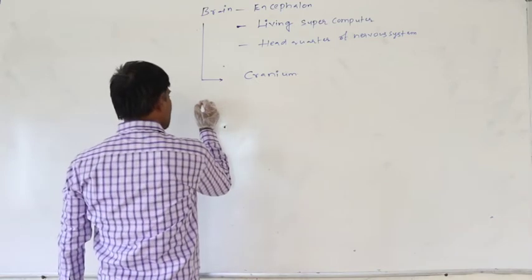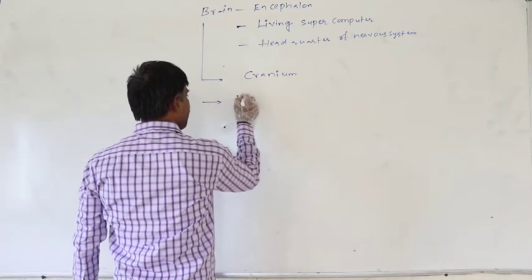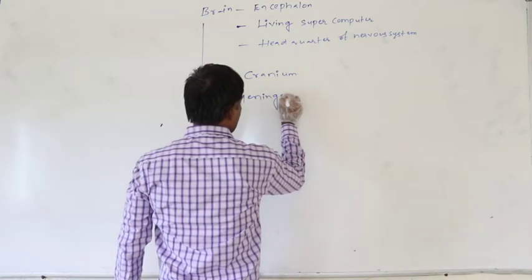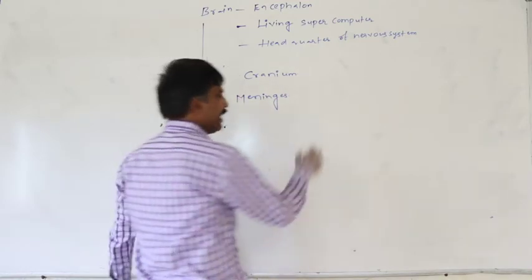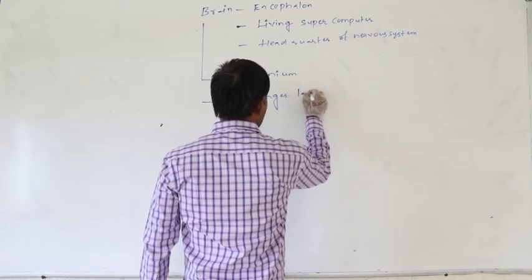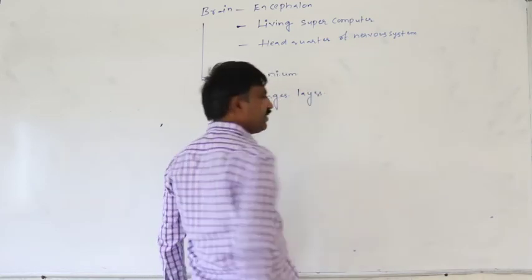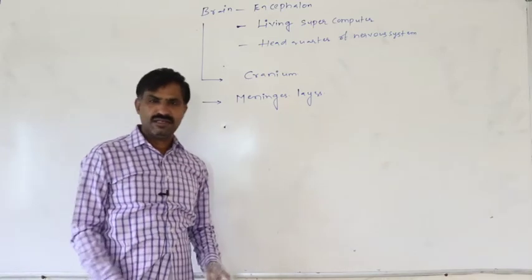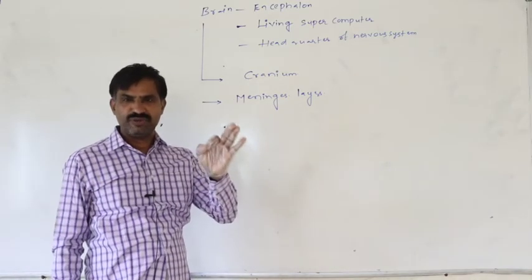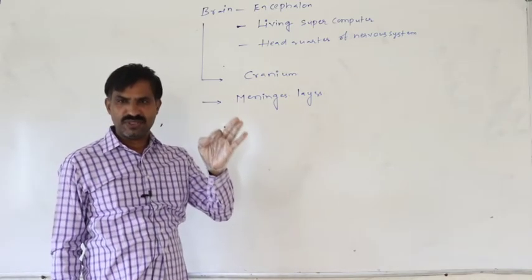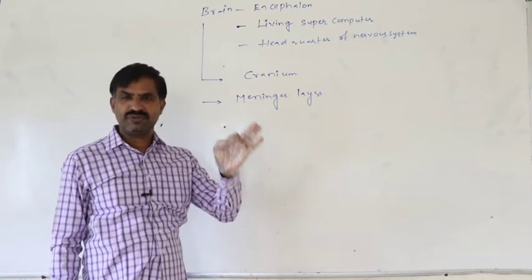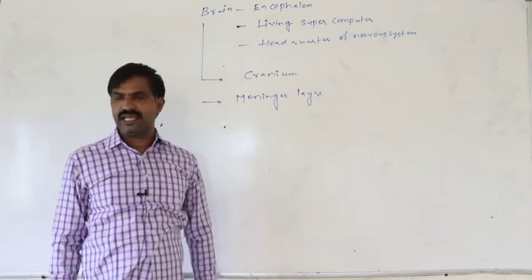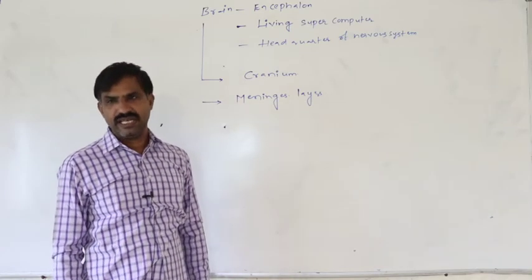Such membranes are said to be the meninges layers. Whatever the protective membranes which are present around the brain to provide protection, they are said to be the meninges layers.